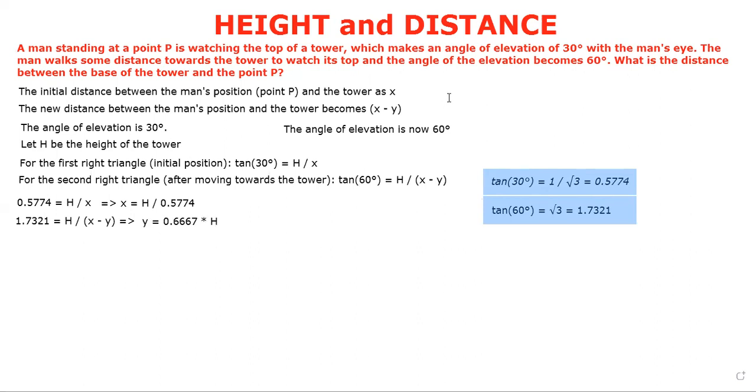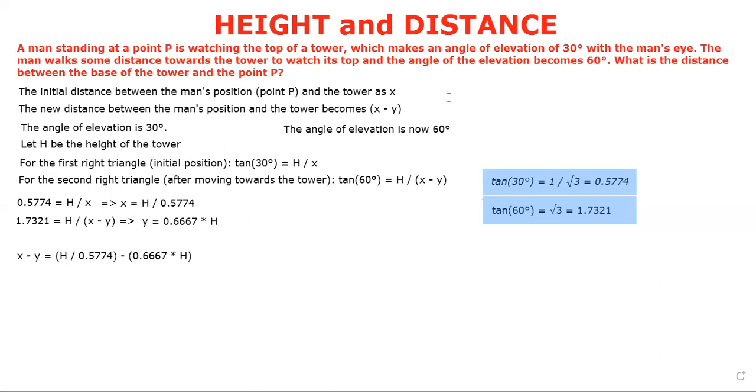Substitute the value of x from the first equation, 1.7321 equals h by 0.5774 minus y. Now, solve for y. y equals 0.6667 into h. Now, we have the value of y in terms of h.